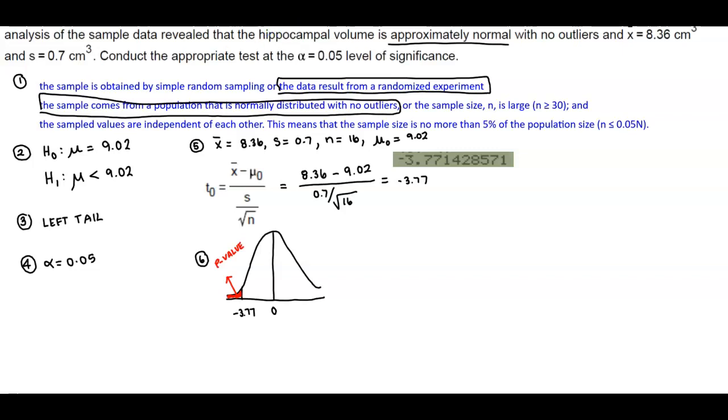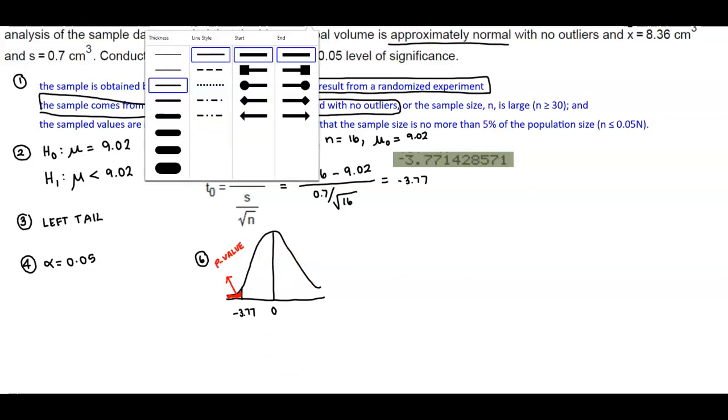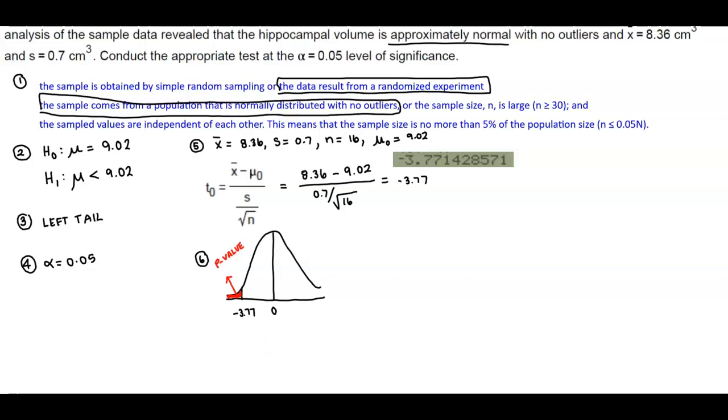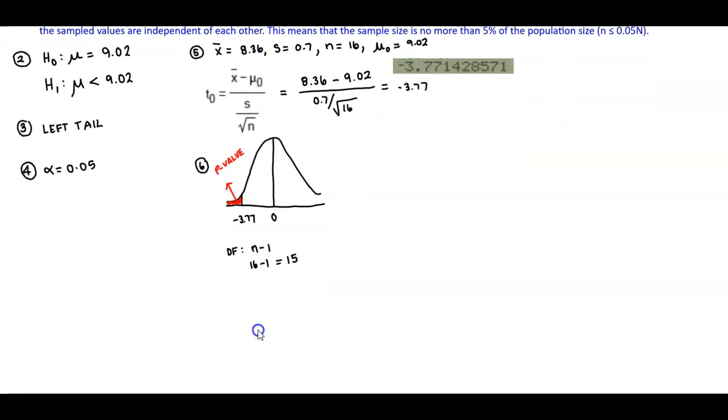Well, we can now go to our table of values, but the one thing that we need to do in order to find that p-value is look at the degrees of freedom. Okay, and the degrees of freedom is taking the sample size and subtracting 1. The sample size in our problem is 16. So we need to subtract 1 to get 15. Okay. So now we need to go to this chart down here.